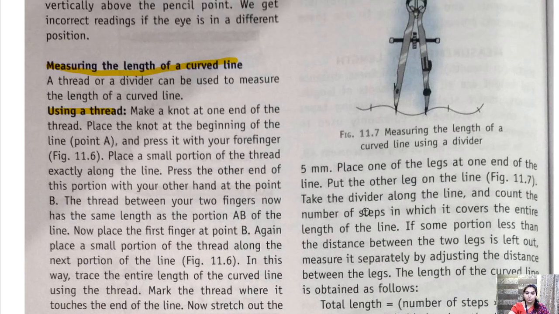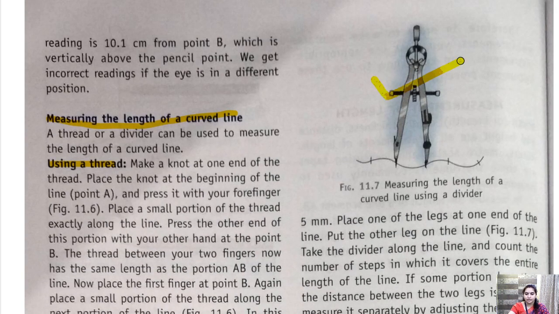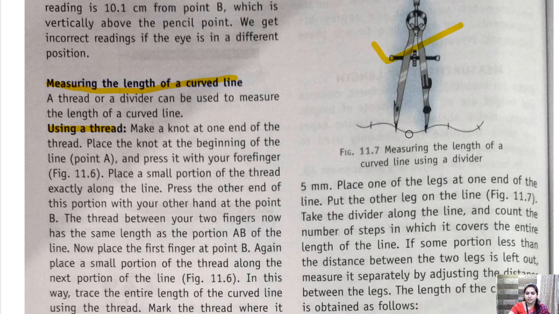Okay, so to measure the length of a curved line, see, this is a divider. Everybody must be having this divider. So what we are going to do here is, a divider has two pointed ends. Take a ruler, make the distance between the two ends of the divider as 1 centimeter. Now start from one end and put it similarly, 1, 1, 1, and complete the measurement.